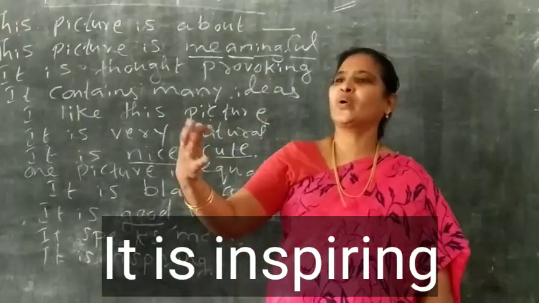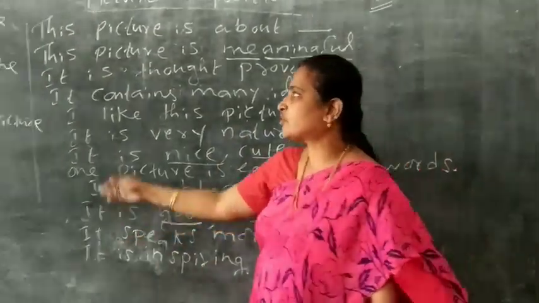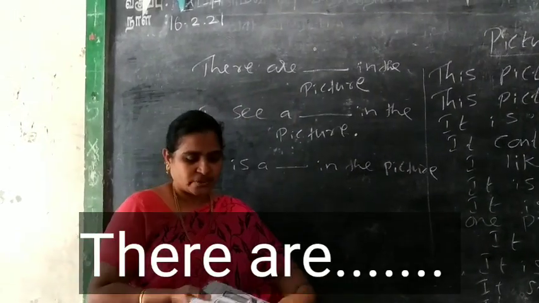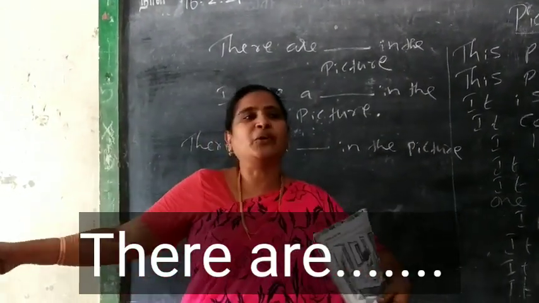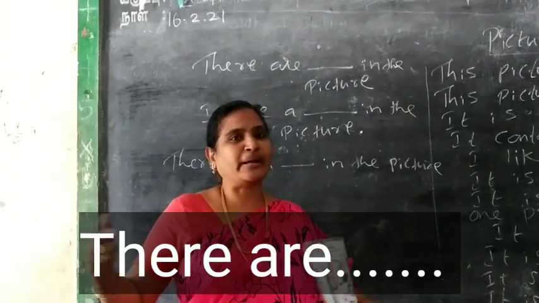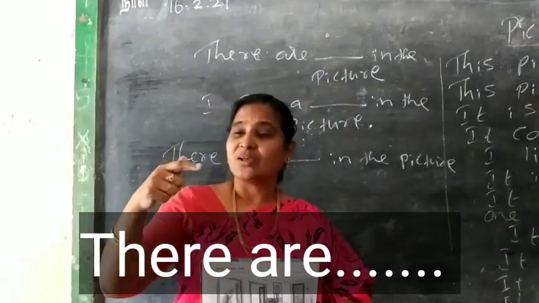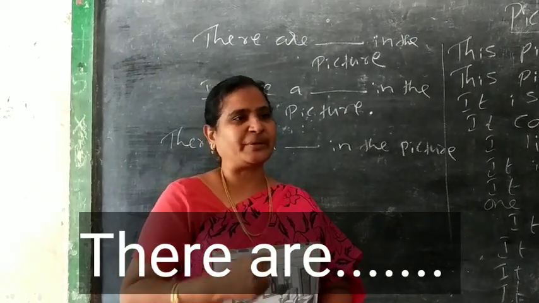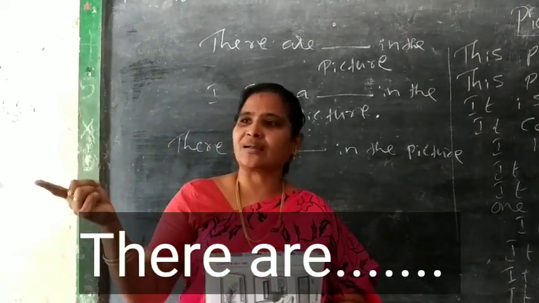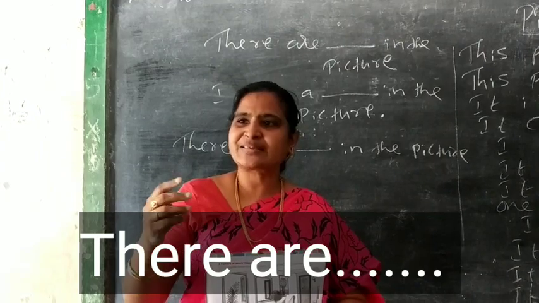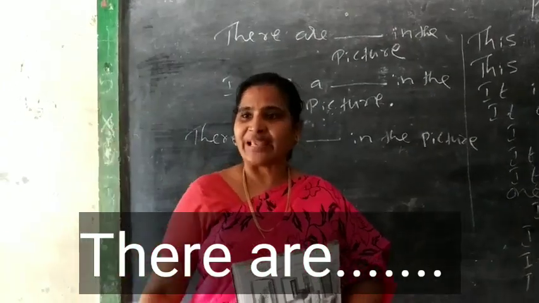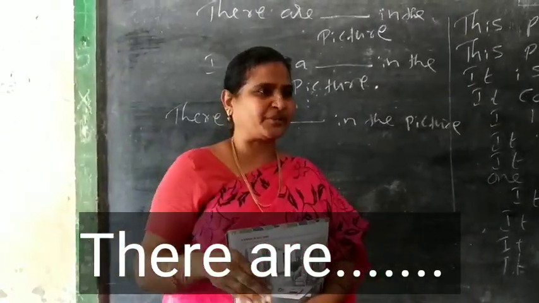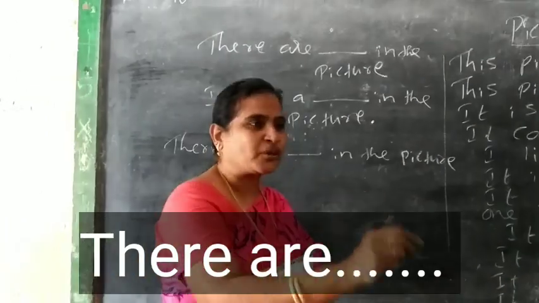You can write on your own also. We welcome you. Fine, children. There are dash. So you can tell whenever there is plural. There are 5 trees in the picture. There are 3 animals in the picture. There are. When you tell are, it means more. There are 3 girls in the picture. There are 5 books in the picture.